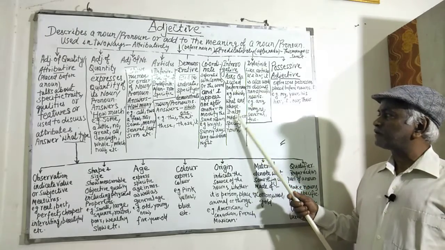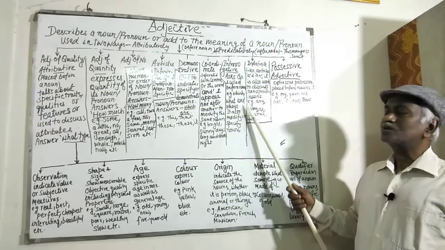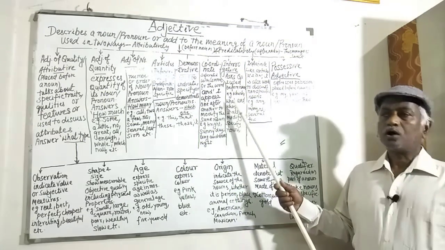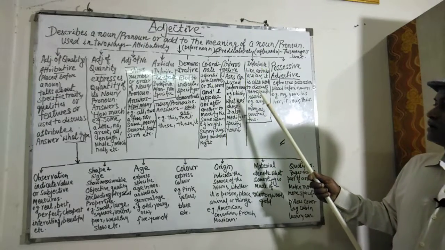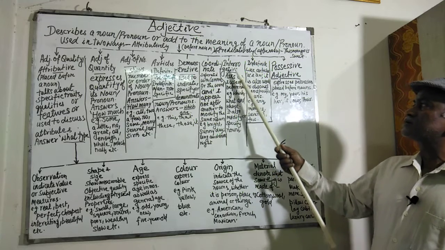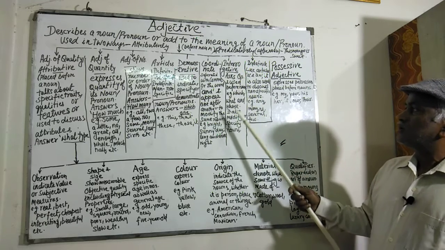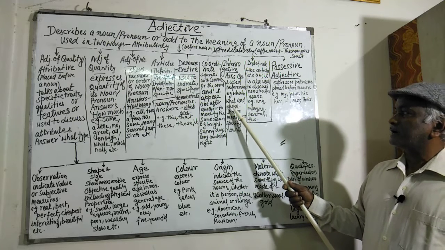They also modify or specify nouns. Which book is yours? Which seat is yours? In this way, interrogative adjectives. So, the main interrogative adjectives are which, what, and whose.